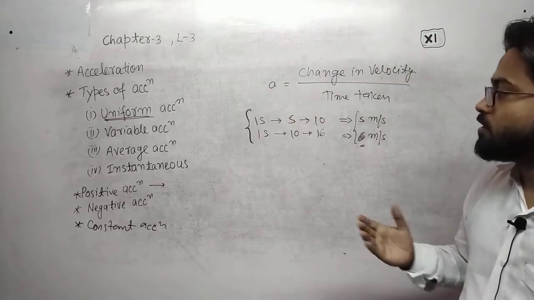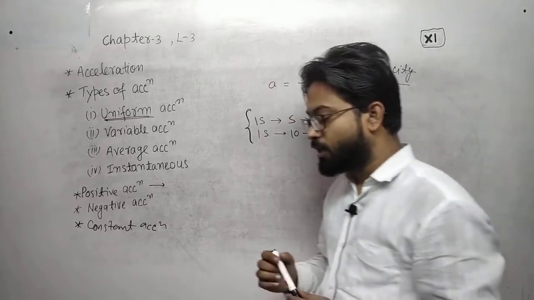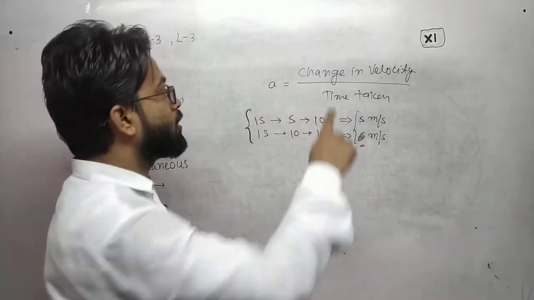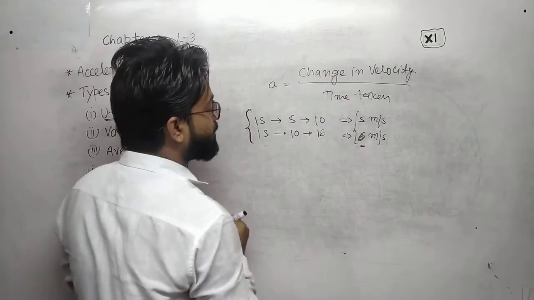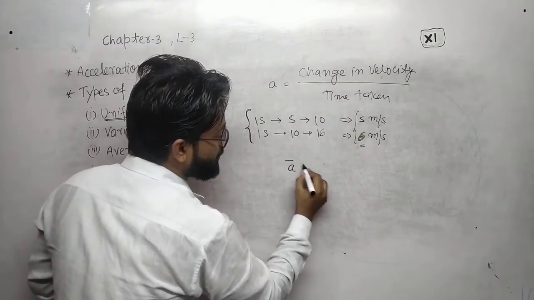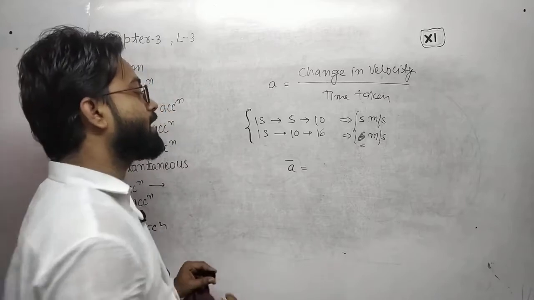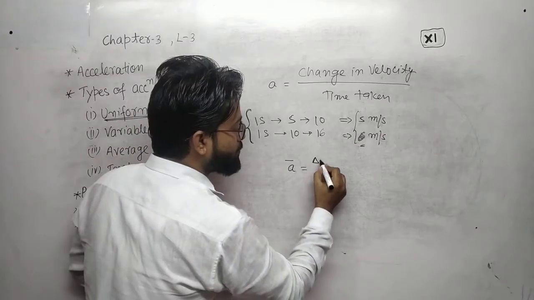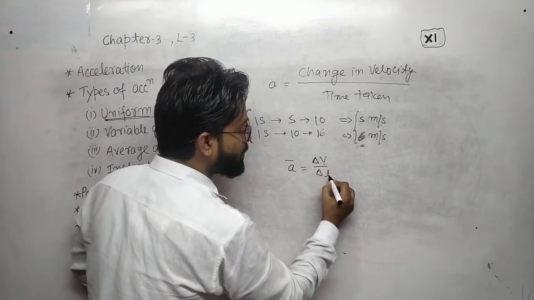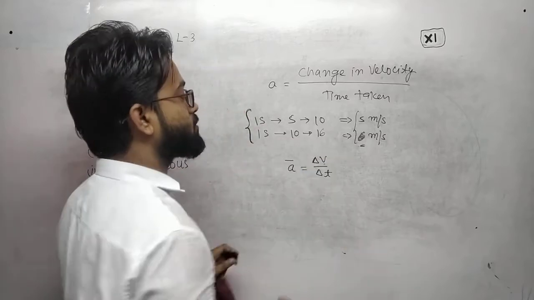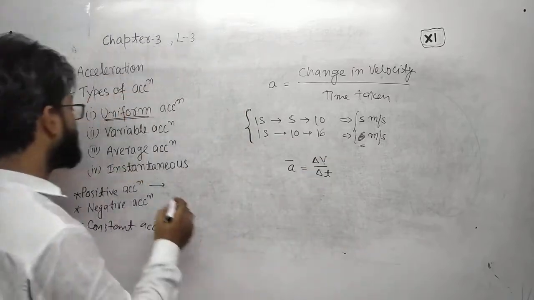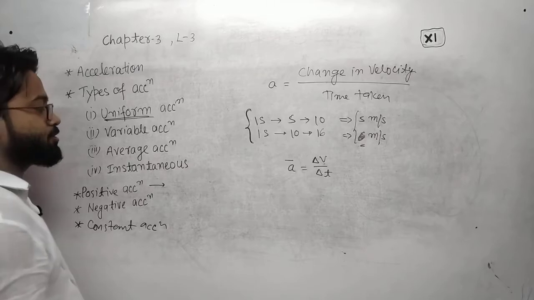Now third point, that is average acceleration. Average acceleration is what? Average acceleration is the total change in velocity upon time taken. Average acceleration is denoted by a bar. This is change in velocity upon change in time. Total change in velocity upon total change in time is called average acceleration.